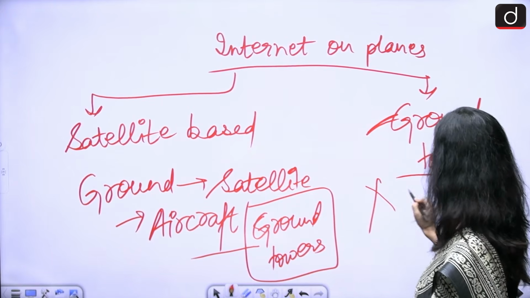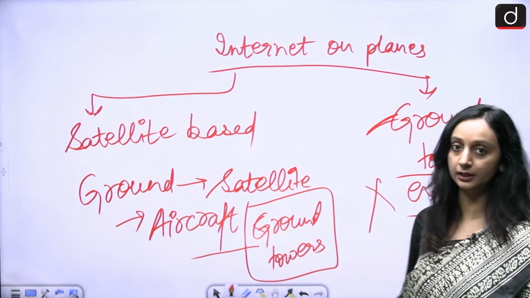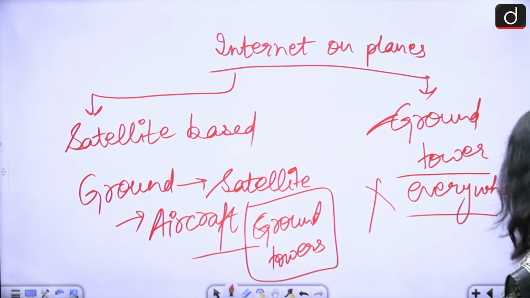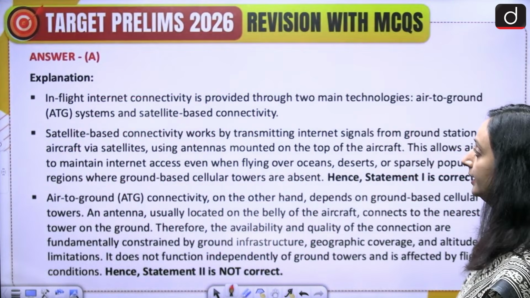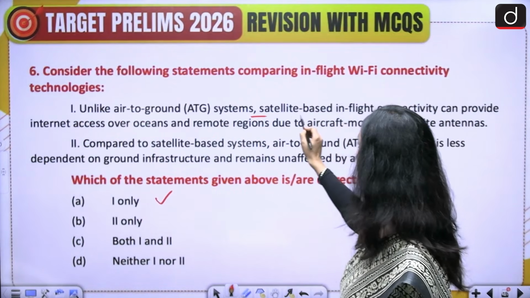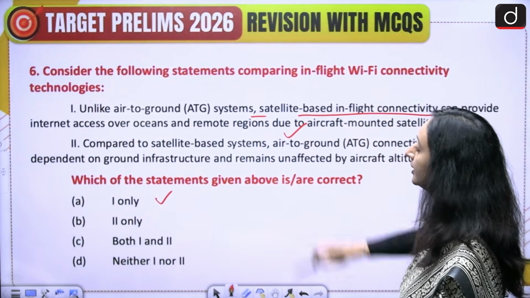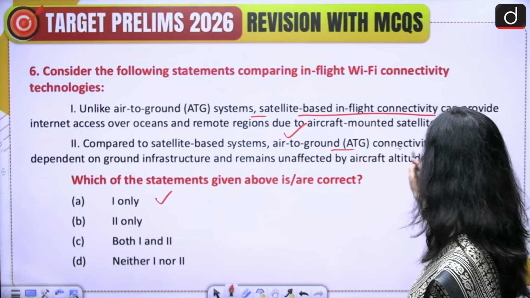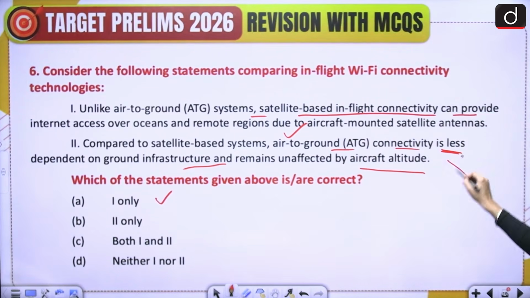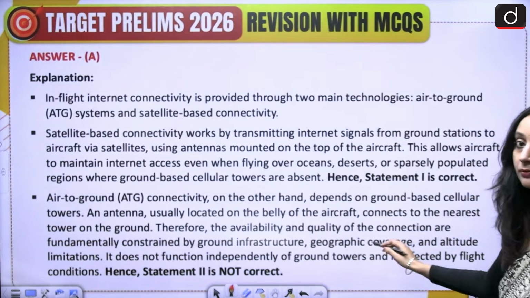So this cannot work everywhere. It cannot work in rough terrain, in difficult terrain. It cannot work everywhere, but satellite based can work everywhere, right? So the correct answer here would be option A, which is only 1. Unlike air-to-ground system, satellite-based in-flight connectivity can provide internet access over oceans, remote regions. Correct? Compared to satellite-based system, the air-to-ground connectivity is less dependent on ground infrastructure and remains unaffected by aircraft altitude. Incorrect, because it is dependent on ground infrastructure. So please take a screenshot of this.